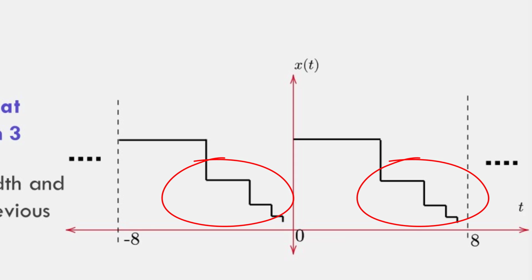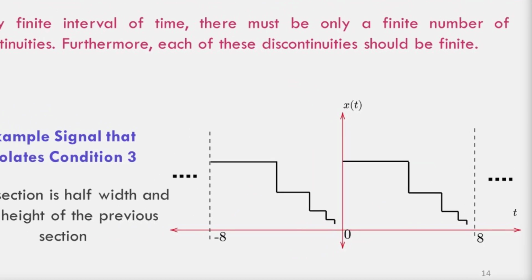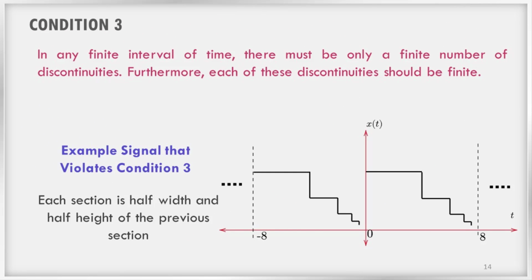Thus, the area under one period of the function is clearly less than 8. However, there are an infinite number of discontinuities in each period, and because of that reason, this is violating condition 3, and hence it is not possible to represent this signal using Fourier series. So these are the Dirichlet conditions.